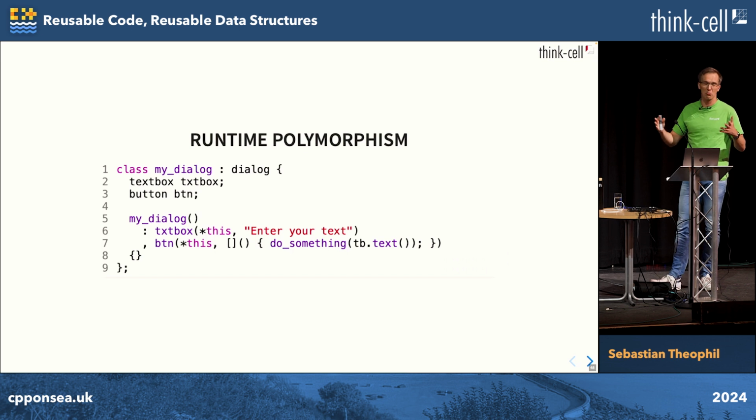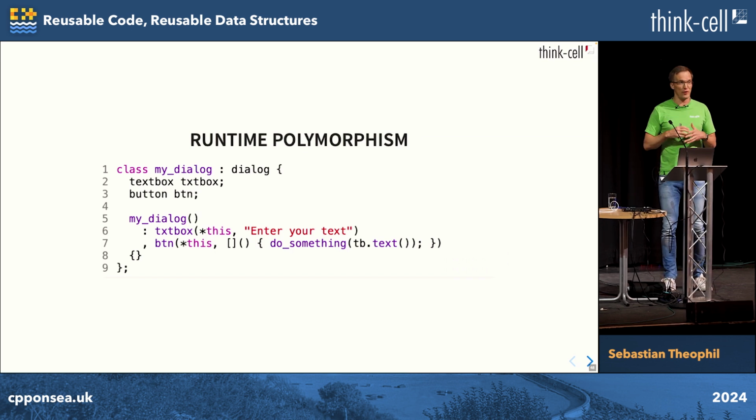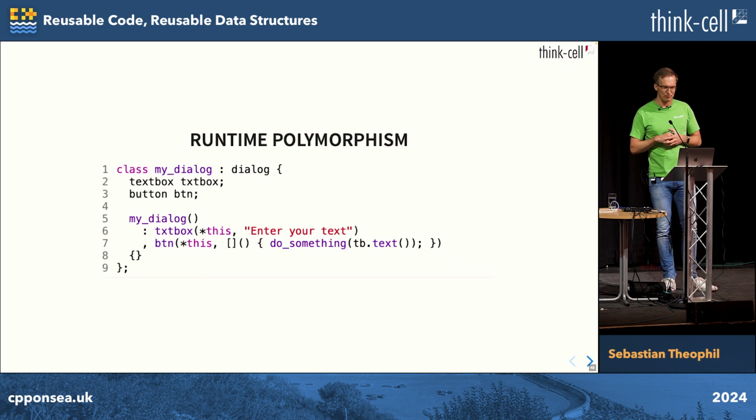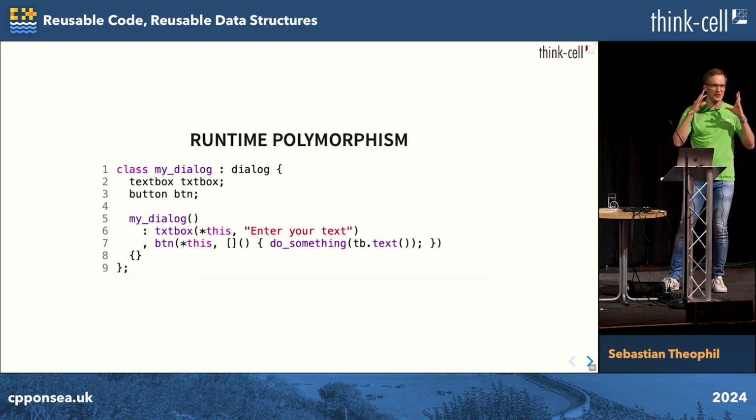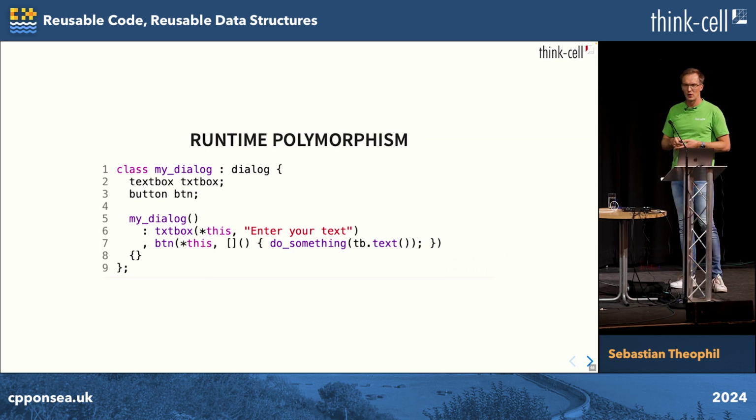So these objects have clear identity. They also have a clear lifetime. They should just live with my dialog. When they die, they die. I don't want to reference count them, or any crazy thing. So how can we get those two things together? We want to have a bit of polymorphic usage in the dialog. We want to have simple members in our dialog with clear lifetimes, clear identity, etc.